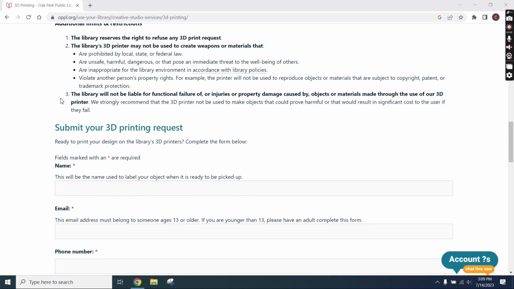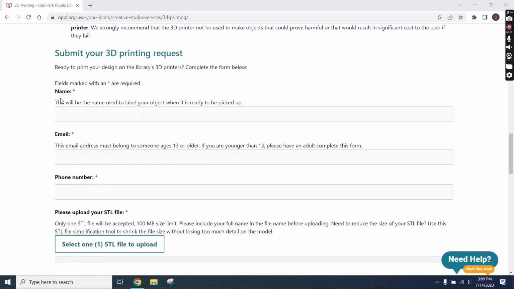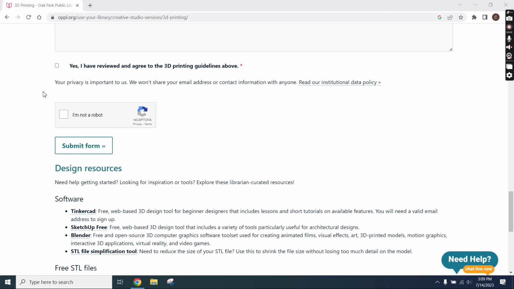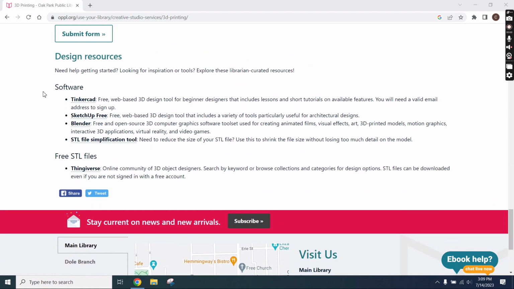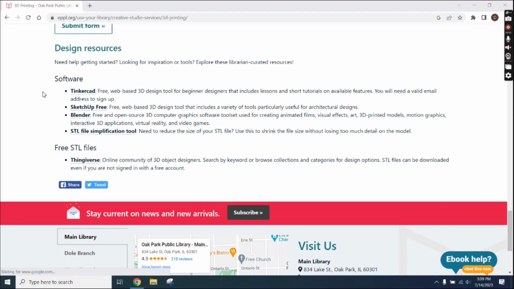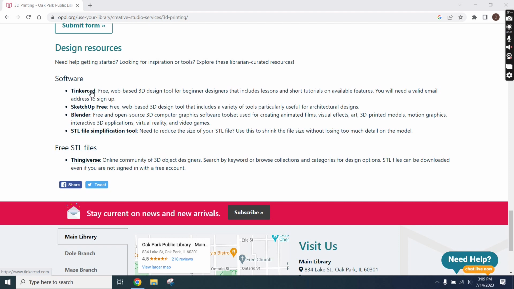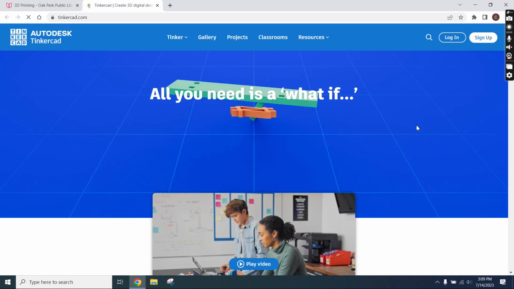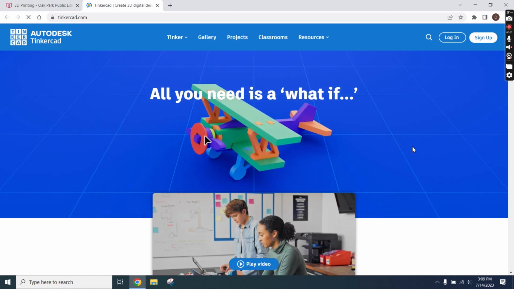Now, before we cover the 3D request form, we will show you some of the software that is available for you to use for free. There's Tinkercad, SketchUp Free, Blender, STL File Simplification Tool, and Thingiverse. For the purposes of this video, we are only going to cover Tinkercad and Thingiverse. For Tinkercad, this is a website where you can create or adjust STL files to create custom prints.